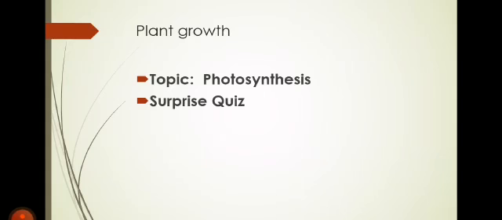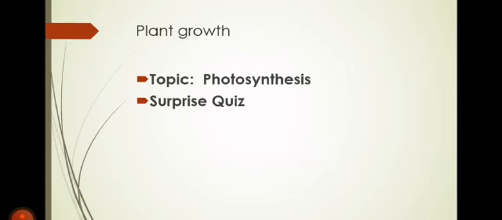It means what is produced by the plant after photosynthesis. Okay. Now my fifth question, or last question, is, what thing is necessary to carry out photosynthesis?